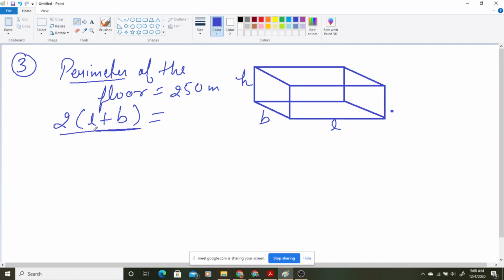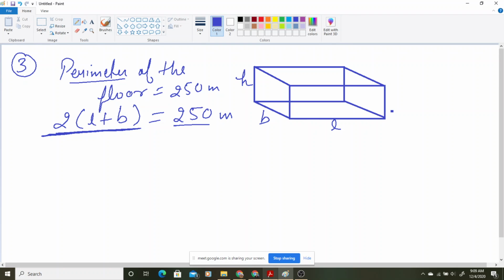The value of this is given to us as 250 meter. I hope it is clear why I am writing it as 2(L plus B), because we are given the perimeter of this floor, and you know the perimeter of a rectangle has the formula 2(L plus B), so I am taking it equal to 250 because it is already given.